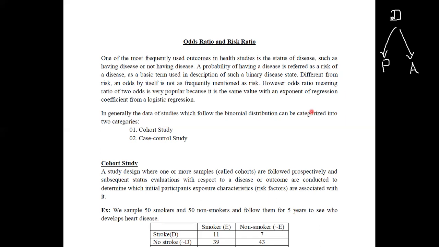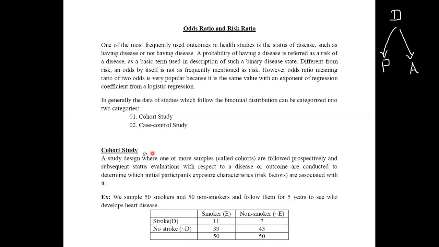Think of this set of data, whether it is presence or absence. Since we have only two outcomes, we can say that this outcome follows a binary distribution. If you are dealing with these binary outcomes, we can categorize these studies into two categories. The first one is the cohort study, and the second one is the case control study.